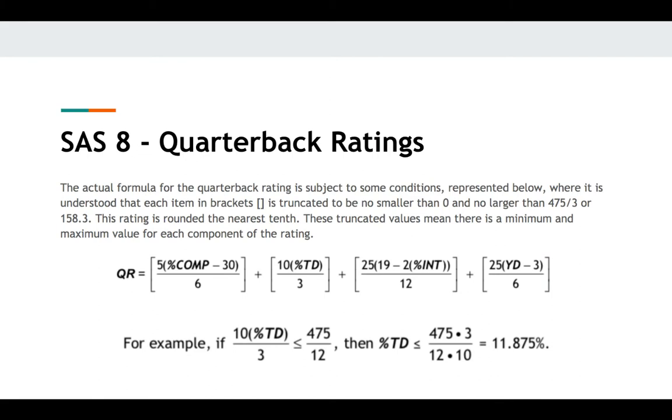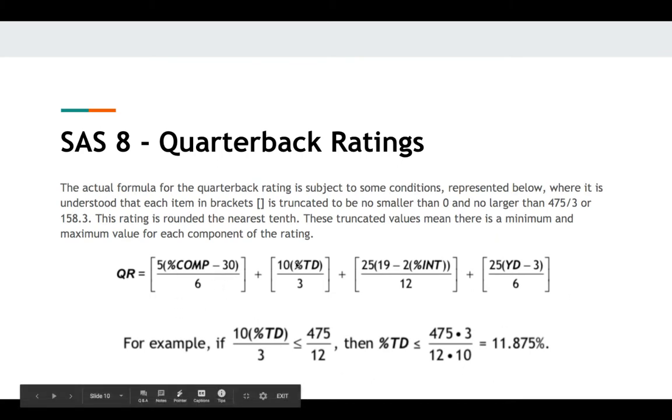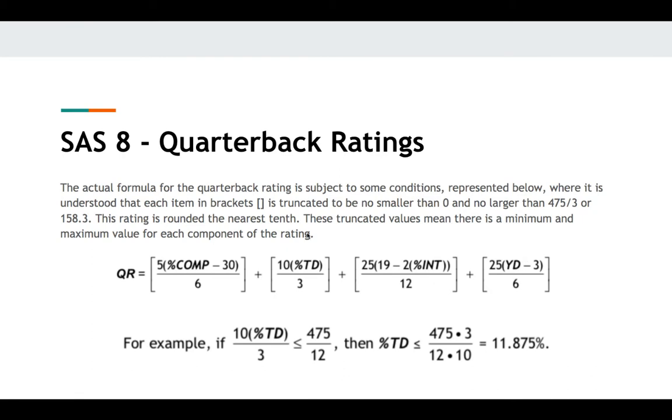Let's talk about the actual formula that the people in the NFL use. It is subject to conditions or limits represented below, where it is understood that each item in brackets, all 4 items in brackets, the ones under completions, touchdowns, interceptions, and yards per attempt, is truncated to be no smaller than 0, but no larger than 475 divided by 3, or 158.3. The rating is rounded to the nearest tenth, and these truncated values mean there's a minimum and maximum value for each component of the rating.